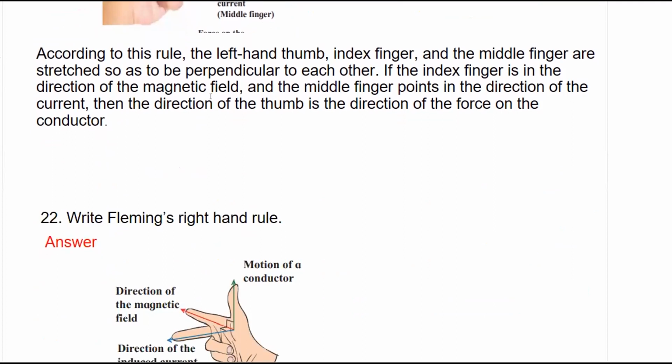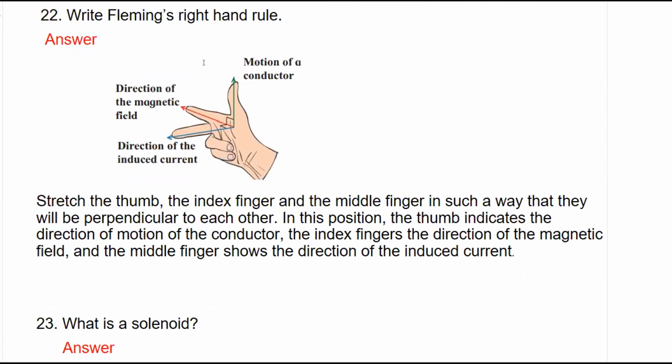Okay. Next question is Fleming's right hand rule. Fleming's right hand rule is also same as that of left hand rule. The only difference is Fleming's left-hand rule is used to find out the force on the conductor. Right-hand rule is used to find out the direction of induced current.